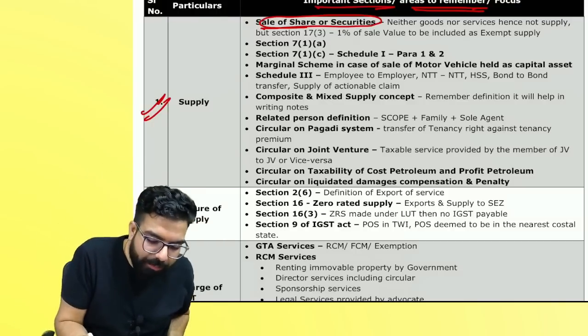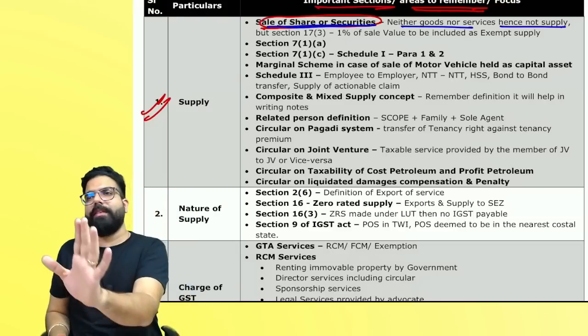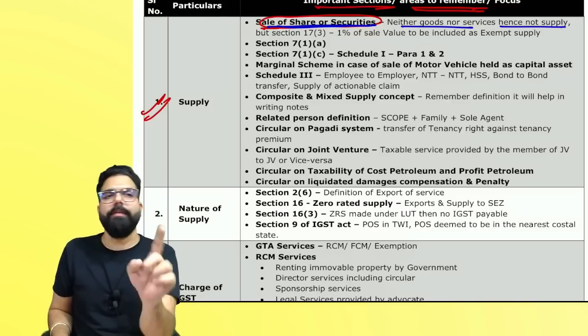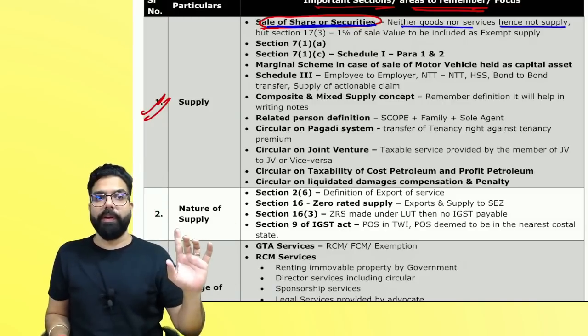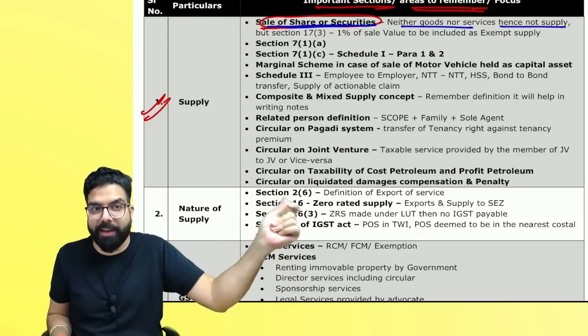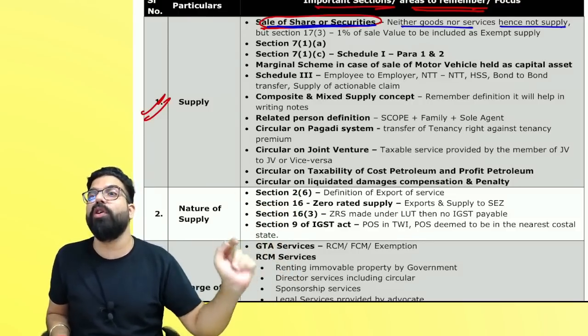So, sir, whenever I am selling securities, securities are neither goods nor service, and hence, since it is not goods and service, it will never be a supply, and hence there will be no GST. Are we clear? So first of all, when you are finding out your output tax liability, don't charge any GST. Plus, write a note also that securities are neither goods nor service, and hence no GST.